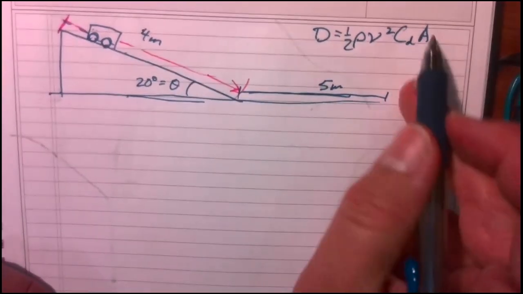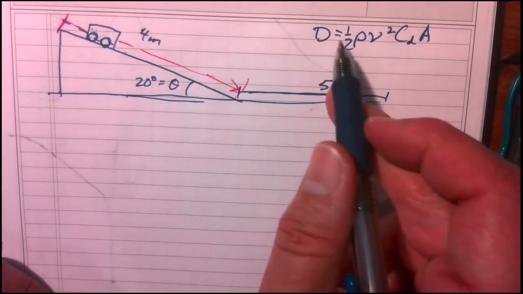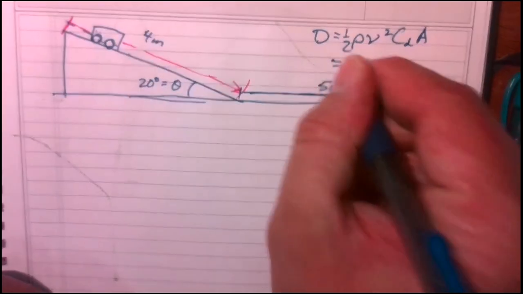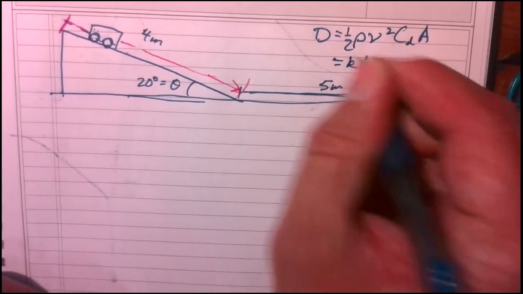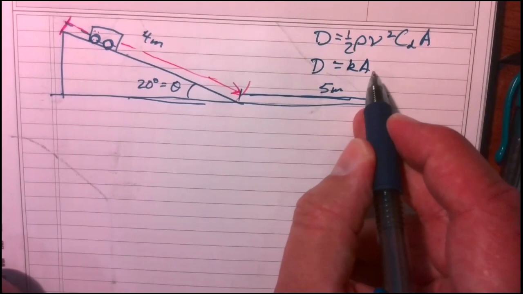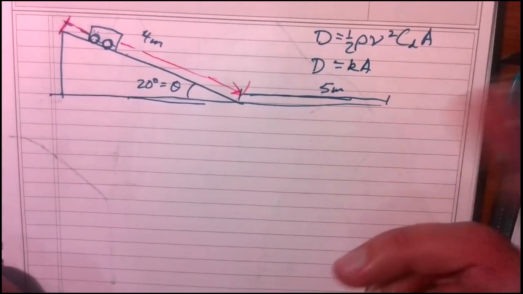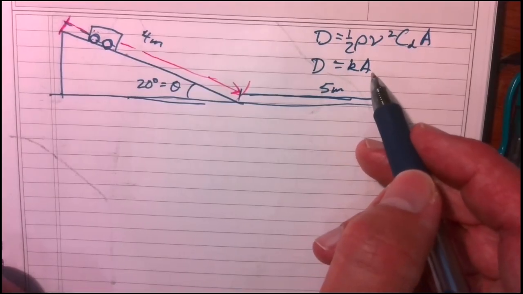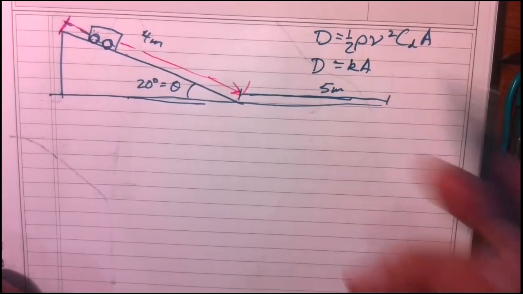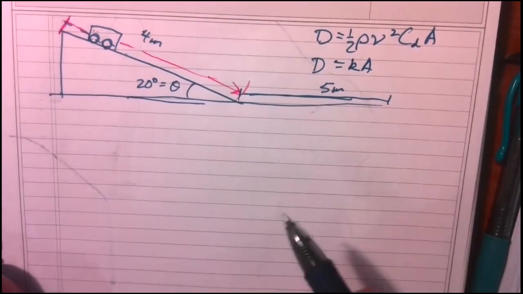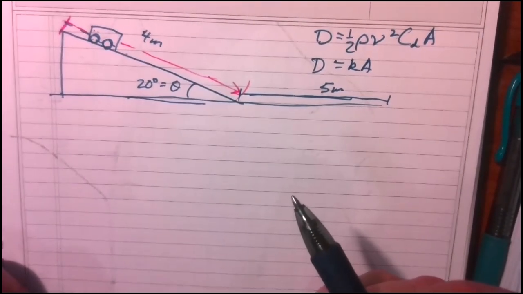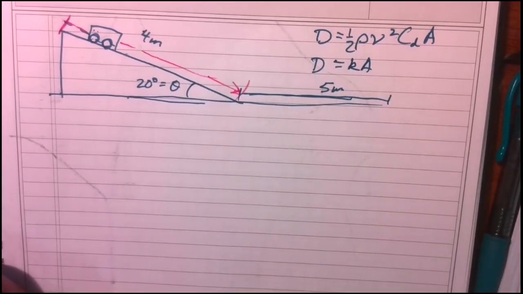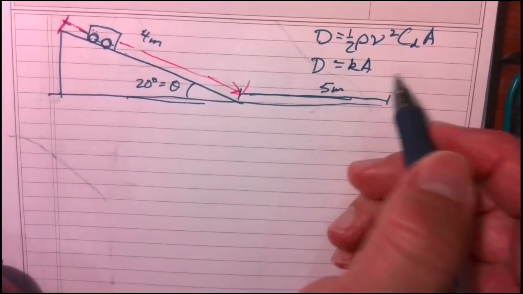Okay, well, as your area starts to decrease, okay, the force of drag goes down, which is why, and you can actually just think of this as like a constant, so we'll call it K times A. Okay, the thing that you have control over is A. All this other stuff, you can't really control that. Okay, so if you make A smaller, your car will experience less drag and you will go faster. Okay, drag does act like a non-conservative force and takes energy out of your system. All right, but let's not worry about drag right now.